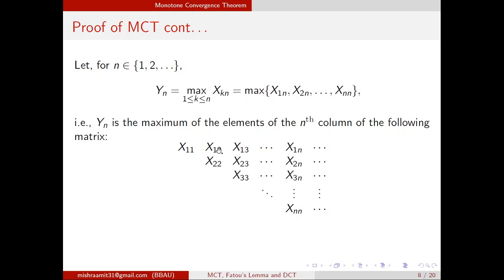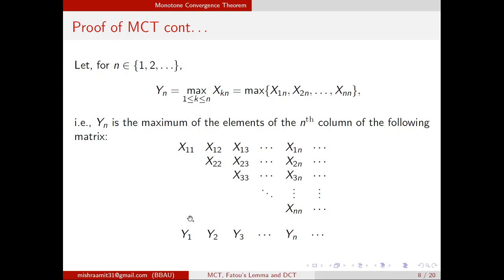Then Y2 will be the maximum of these two, X12 and X22. Y3 will be the maximum of these three, and so on. So the maximum Y1 is nothing but X11, Y2 is the maximum of these two elements, Y3 is the maximum of these three elements, and so on. Yn is the maximum of these n elements.